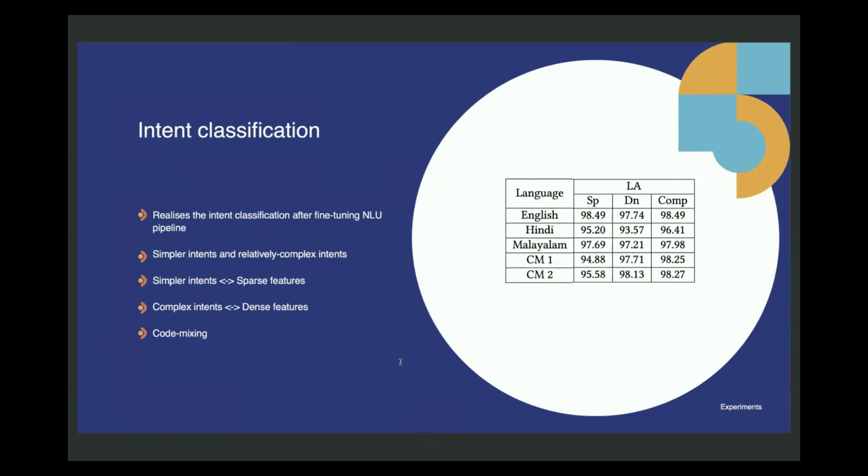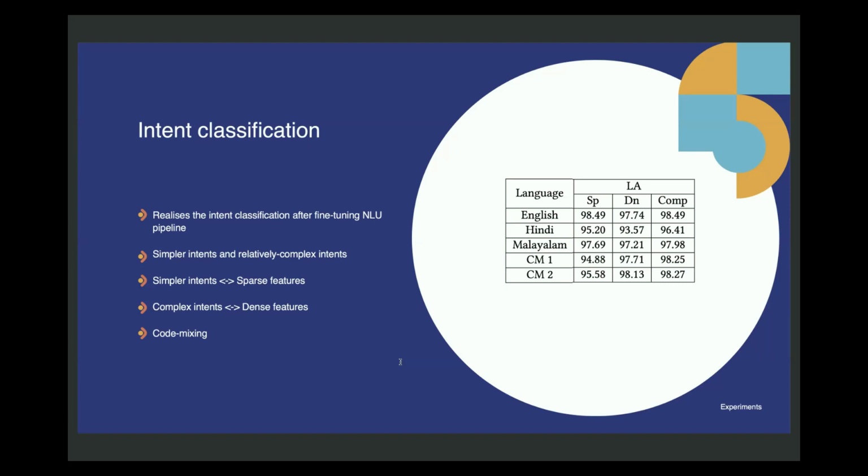Again here, for simpler intents, greet and goodbye, sparse features performed better. For complex intents, purely because of the sentence structure and the way in which users, customers, are expressing themselves, dense features performed better.